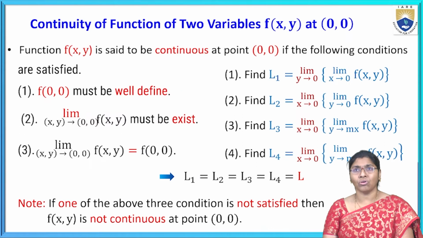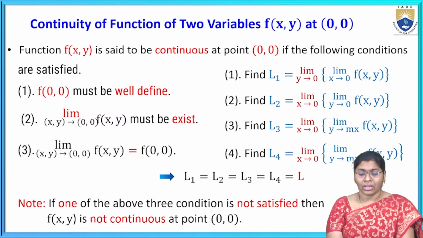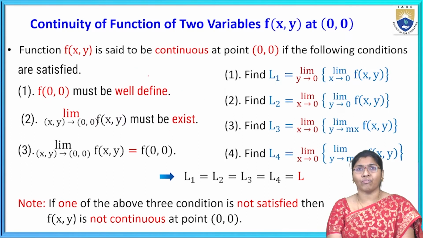Next, continuity also we are using that one. Here the continuity definition is: function f of x comma y is said to be continuous at a point 0 comma 0 if the following conditions are satisfied. The first condition is f of 0 comma 0 must be well defined. Compulsory, it must be well defined.